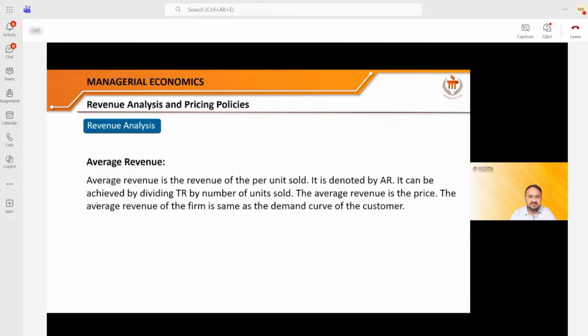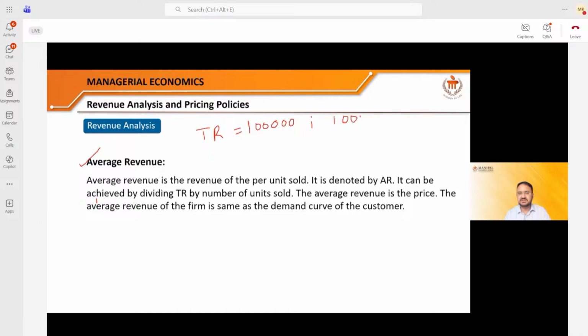Now, what is the next thing which you need to look into here? That is the average revenue. Average revenue is what? Average of anything is what? Say, for example, my total revenue of my company, after selling 1000 products, is 1 lakh. Say this is the total revenue of my company. Say for example, 1 lakh rupees is the total revenue of my company. Now I achieved this total revenue if I sell 1000 products.